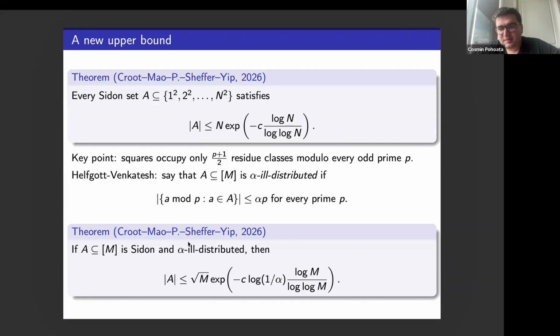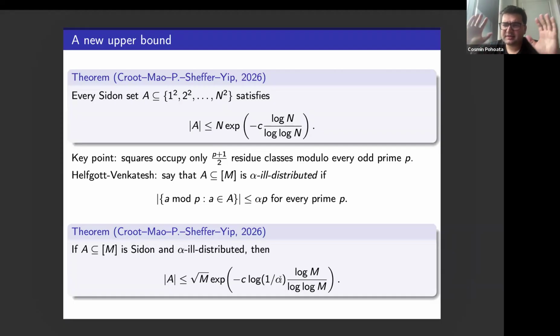Then our result is a bit more general. It says that if A is a Sidon set in the interval 1 up to M that's alpha ill-distributed, then A has size a bit less than the square root barrier. So A has size almost the square root of M times a saving that is very similar to this Ramanujan saving, and there's a dependence on alpha that's emphasized here.